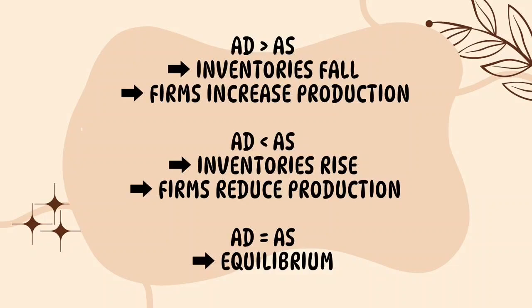Now take the opposite situation. Suppose AD is less than AS. Firms have produced more than what people want to buy. Unsold inventories begin to accumulate. Firms respond by reducing production. Lower production reduces income. Again, the economy moves towards equilibrium. Therefore, the economy tends toward the point where AD is equal to AS.